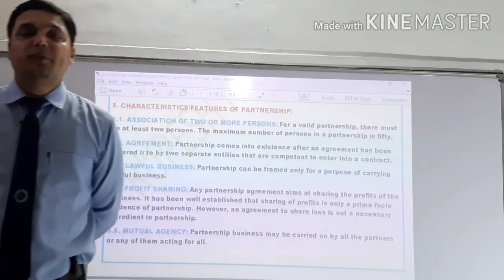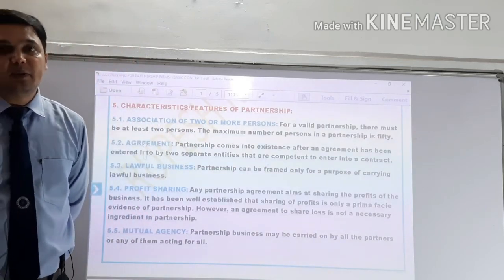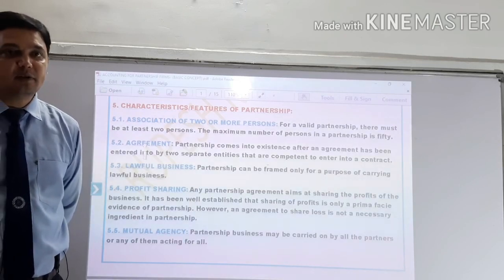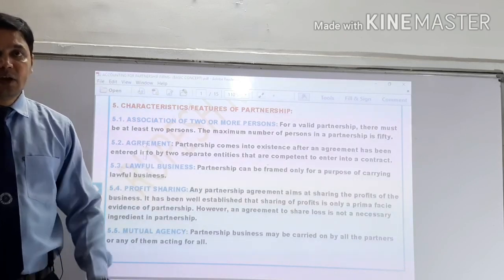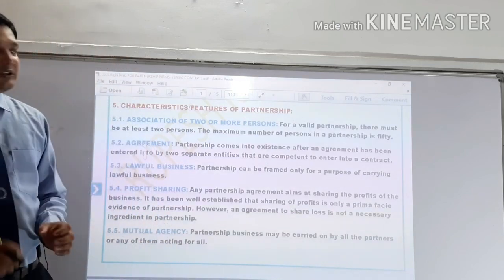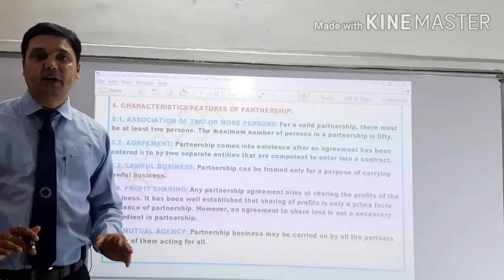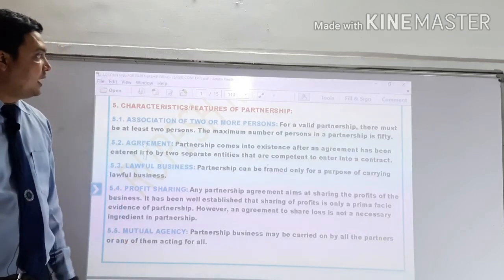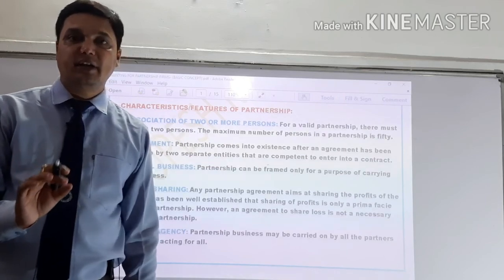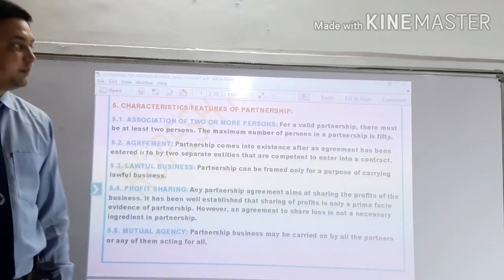The central government prescribed the maximum number of partners in a partnership firm as 50. So if more than 50 or less than 2, it becomes an invalid partnership firm. For a valid partnership, the number of persons must be 2 to 50.